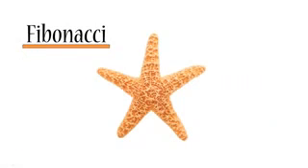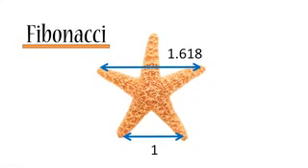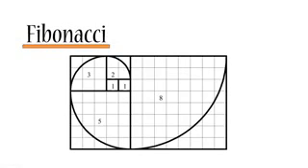Also, if you take any starfish and you measure its base and take it as a 1, then the distance between these two limbs will be 1.618. Now, if we want to get even to more depth, then we'll take the Fibonacci spiral, and you can read about it separately, but it's basically constructed of Fibonacci numbers. And you can find the Fibonacci spiral in many, many places in the world.